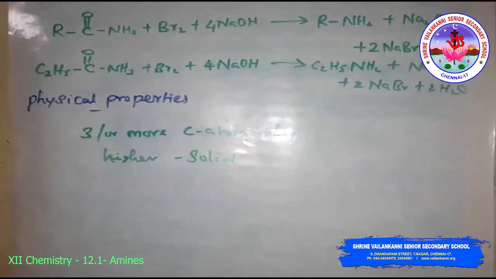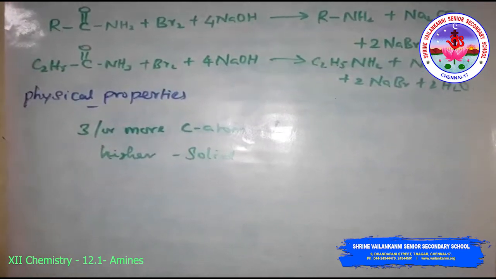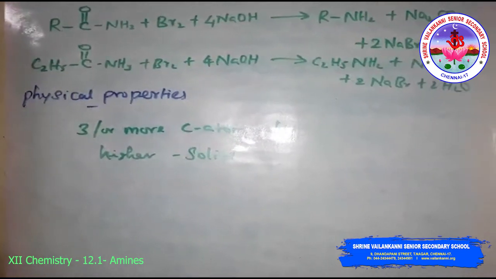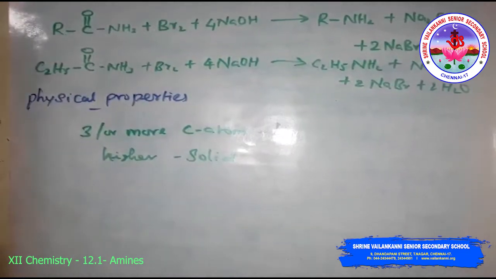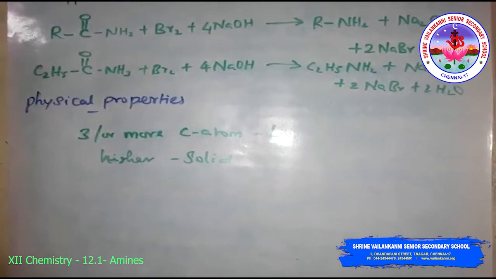Then lower aliphatic amines are soluble in water because they form hydrogen bonds with water molecules. Then the solubility decreases with increase in the molecular mass of the amines due to the increase in size of the hydrophobic alkyl part. Then the higher amines are essentially insoluble in water.